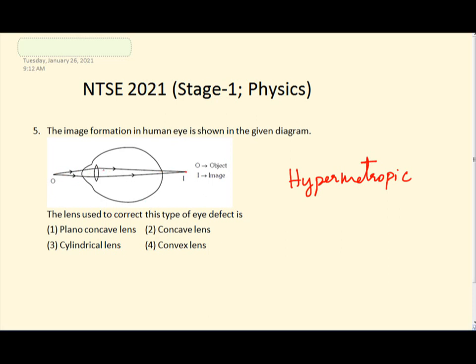So what we have to do is, actually our lens has to be bulged little bit more, so that the rays are converged little bit nearby, like this. Okay, like if the lens is very thin, then the rays would be converged very far away from the lens, like this.